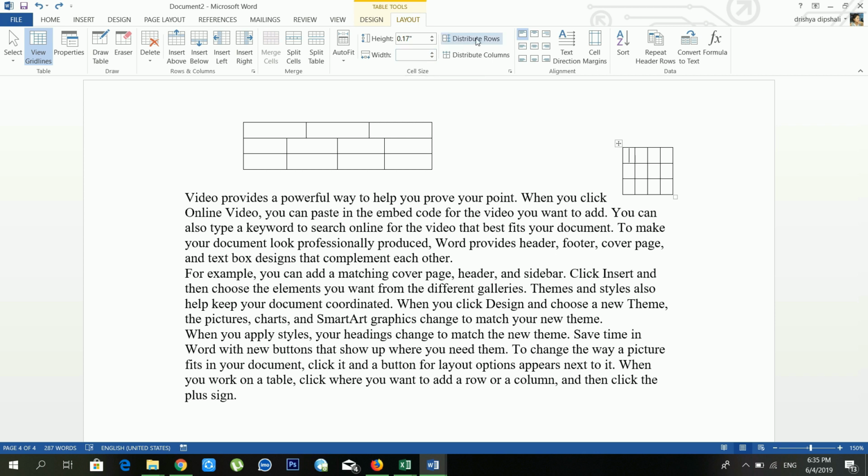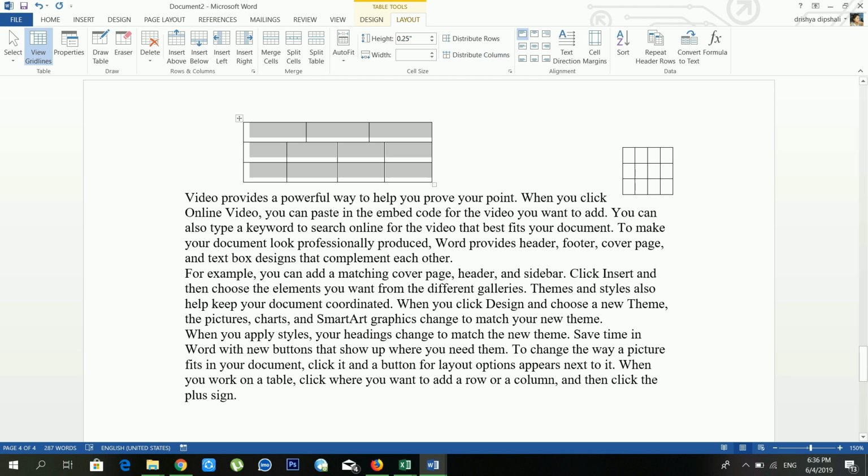Okay. And distribute rows. It means if you want to distribute the rows, in that case you have to use this one. See, one row is bigger than the other rows, right? So in that case you can use distribute rows. If you select all the rows and click on distribute rows, see, all the rows are the same size, right?